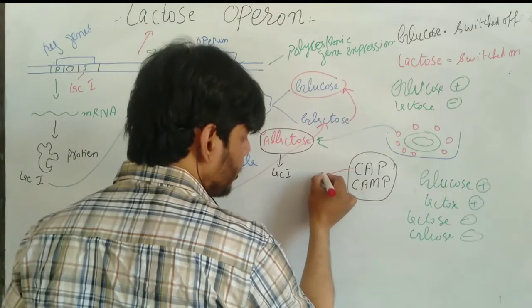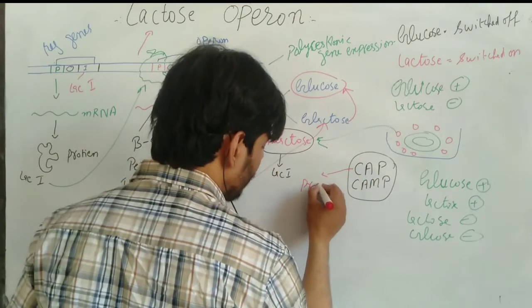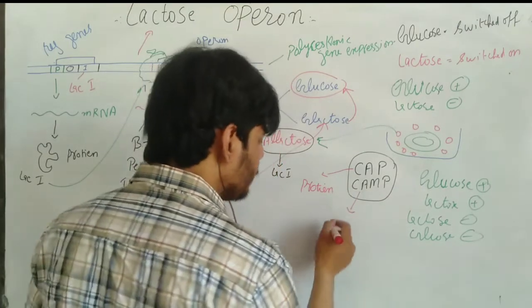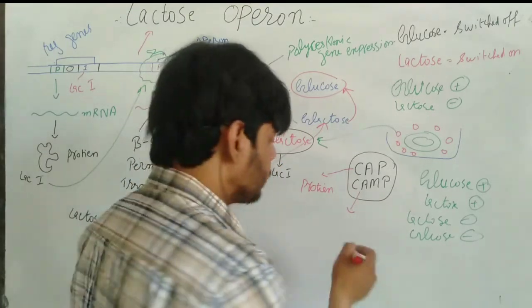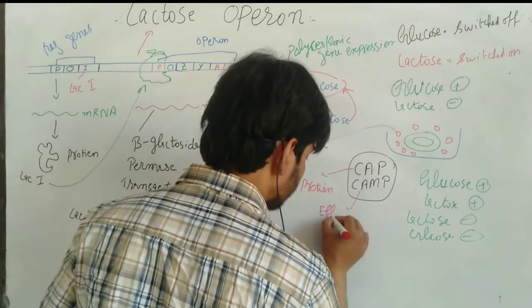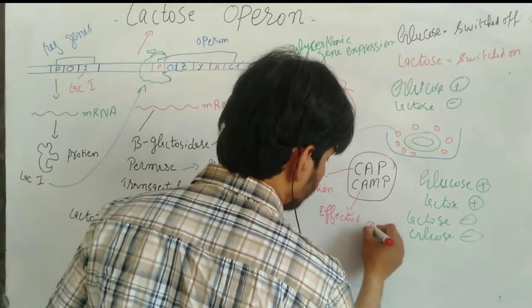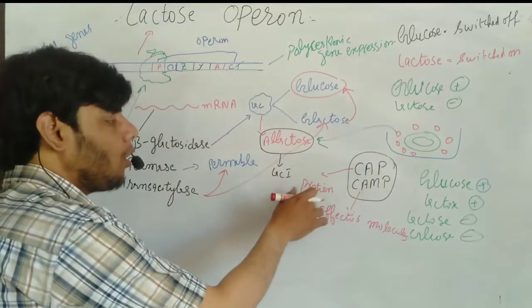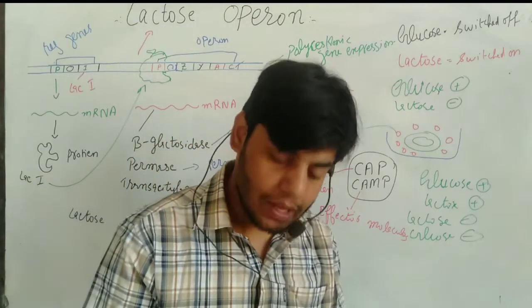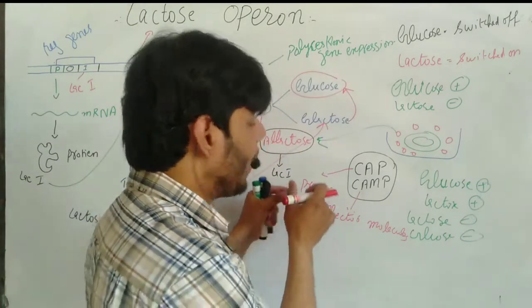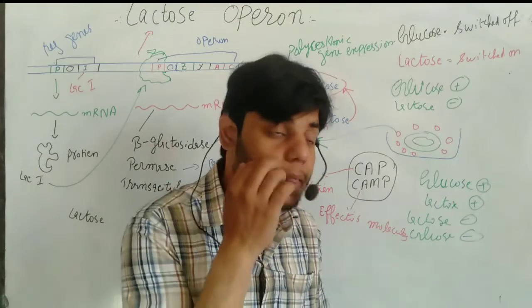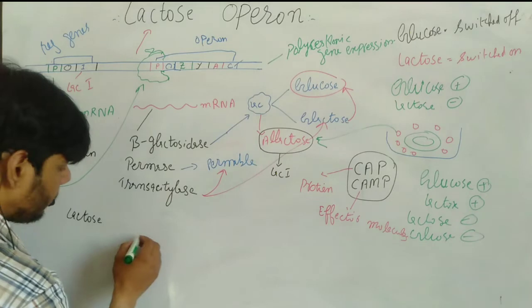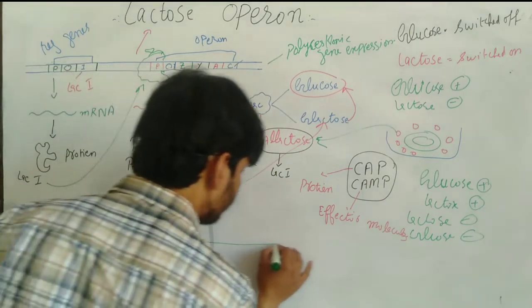CAP is actually a protein. These are actually proteins. And cAMP is actually a small molecule or effector molecule. We call that an effector molecule that acts upon the CAP protein, or we can say that it will help to activate the CAP protein. We can also say that. Now, to explain that phenomenon, let's suppose we have again a DNA, as you can see.